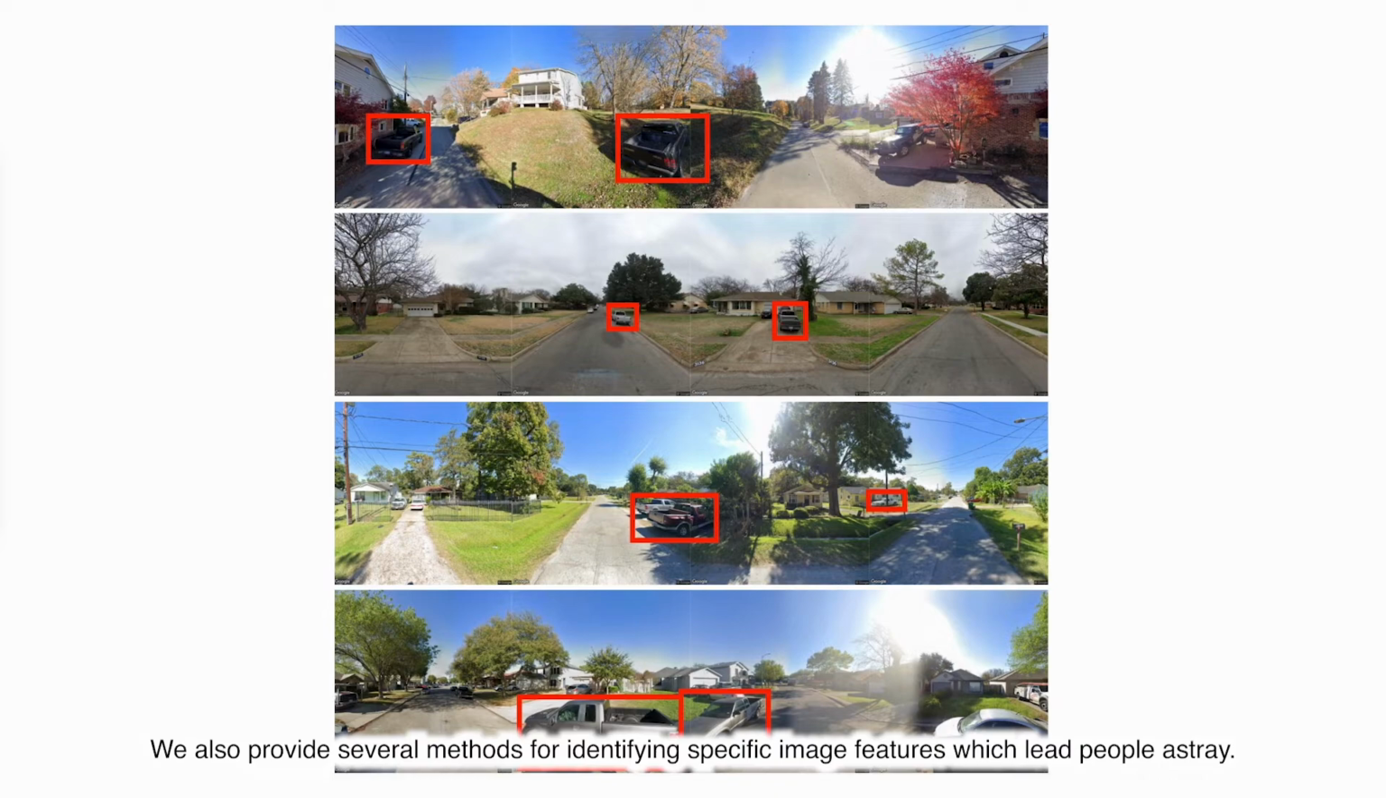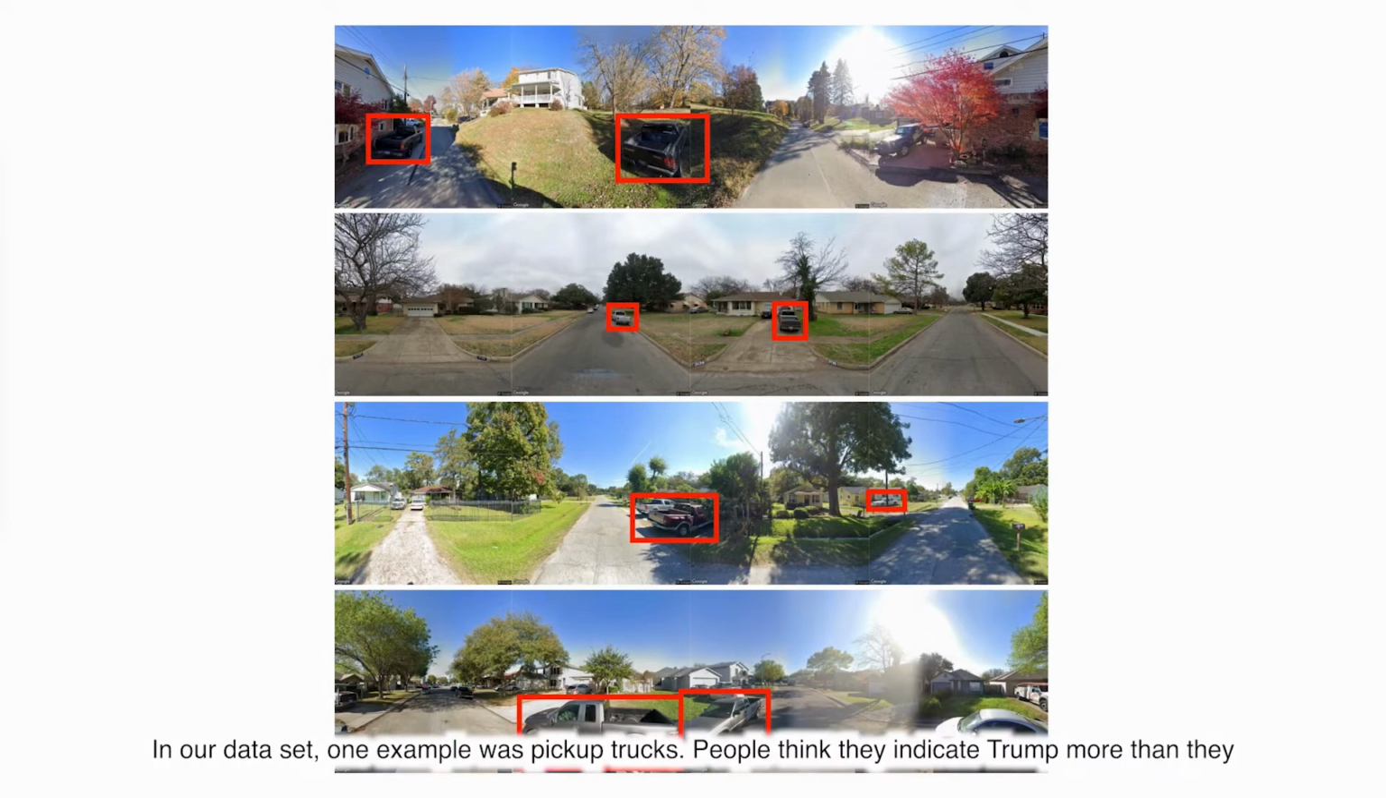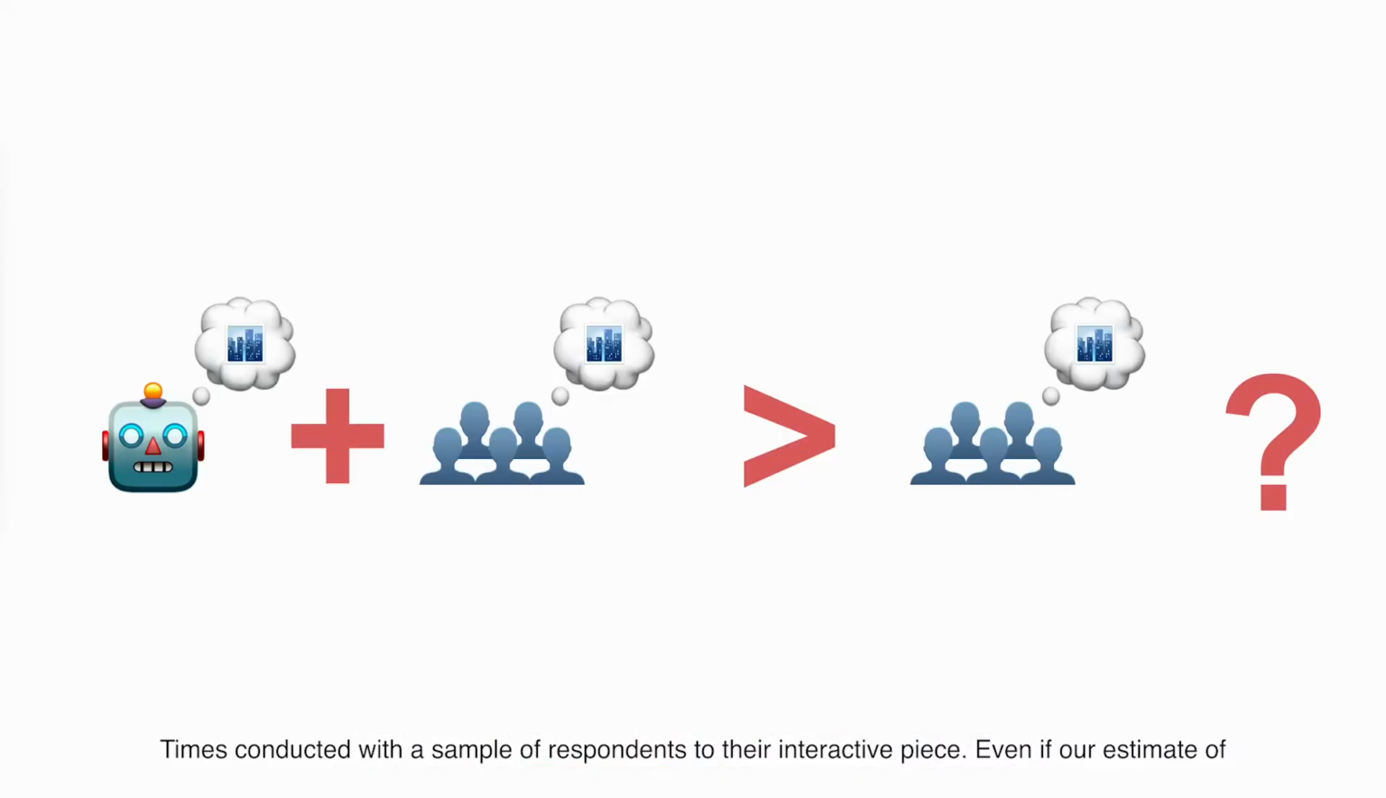We also provide several methods for identifying specific image features which lead people astray. In our dataset, one example was pickup trucks. People think they indicate Trump more than they really do, and people also think that visible low-density and high-density environments matter more than they do. Though we discovered these connections independently through our own data analysis, the relationship between trucks and Trump is corroborated by interviews the New York Times conducted with a sample of respondents to their interactive piece.